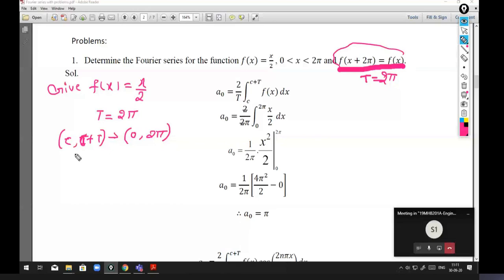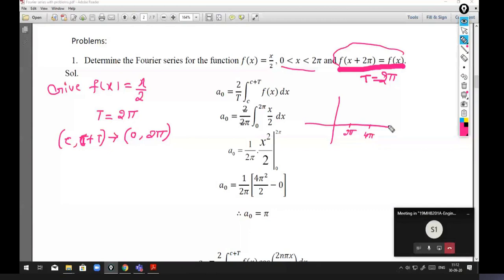So that means we have the Fourier series. Now I just want to ask you, in this interval 0 to 2 pi, is the function even or odd? Just calculate. Since we have only this positive interval, let me draw the graph of this function. 0 to 2 pi, then 4 pi, 6 pi, and so on.